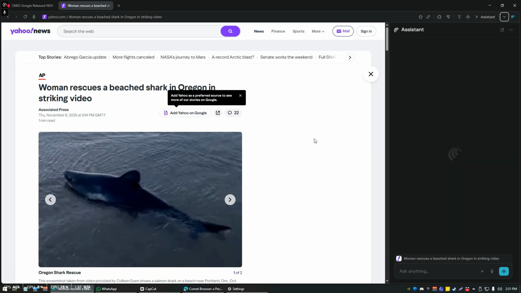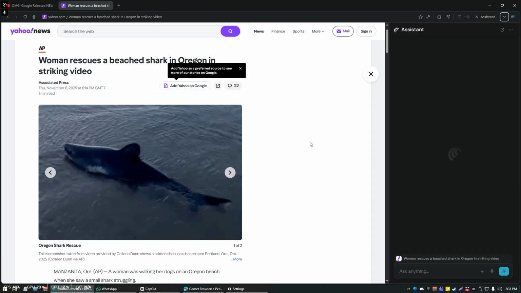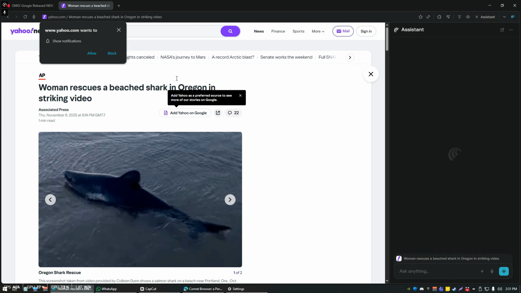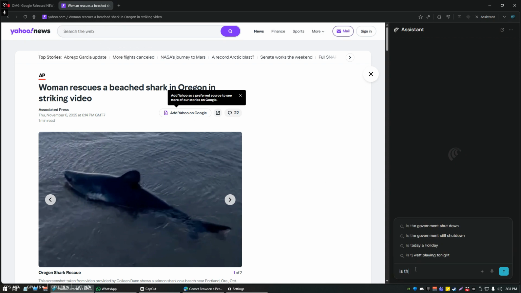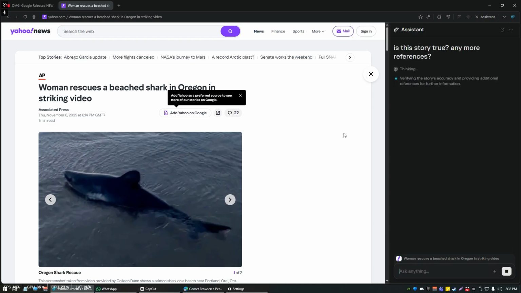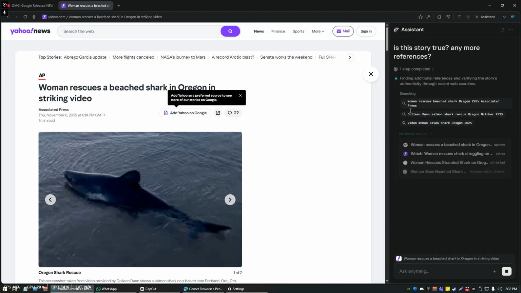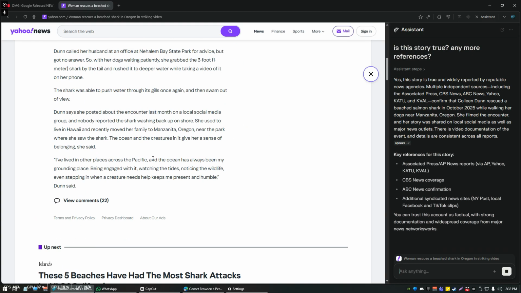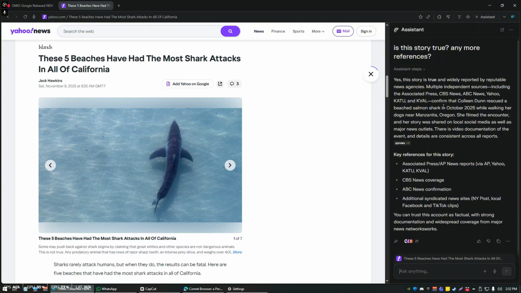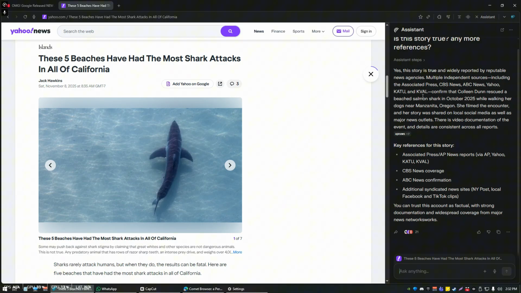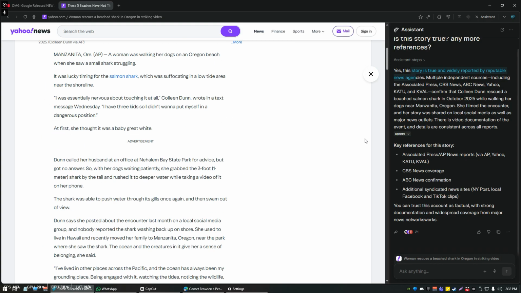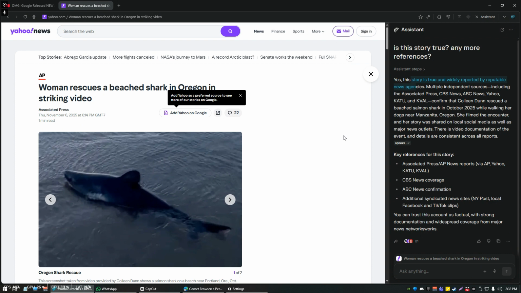You can also use this to help research or learn or follow up on whatever you happen to be interested in. So, for example, let's say we've got this Yahoo story open. I could say, hey, is this story true? Any more references? So we could say, contextually, what are we looking at? We could ask our helpful AI assistant, which now has read the story because it's looking at this as well as us, and it'll then go and do a quick search and see what it can find. 21 references, in like half a second, it basically searched. So it's like, yeah, this story is true, widely reputed news agencies, etc. So this is basically your handy assistant for everything you're browsing and searching on the web.